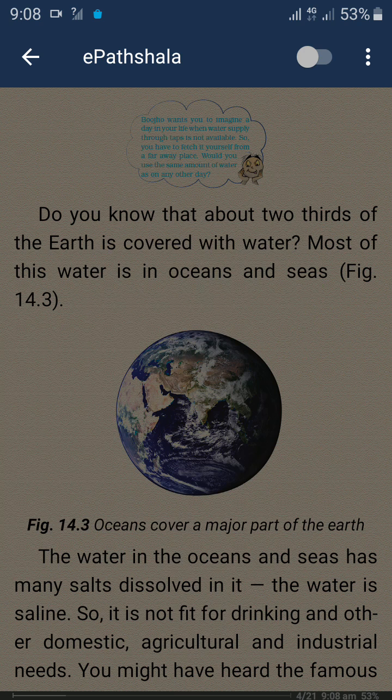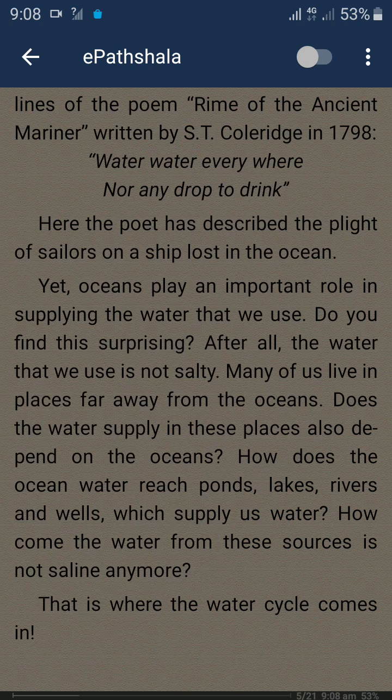You might have heard the famous lines of the poem A Rhyme of the Ancient Mariner, written by S.T. Coleridge in 1798. Water, water, everywhere, nor any drop to drink. Here the poet has described the plight of sailors on a ship lost in the ocean. Yet oceans play an important role in supplying the water that we use.